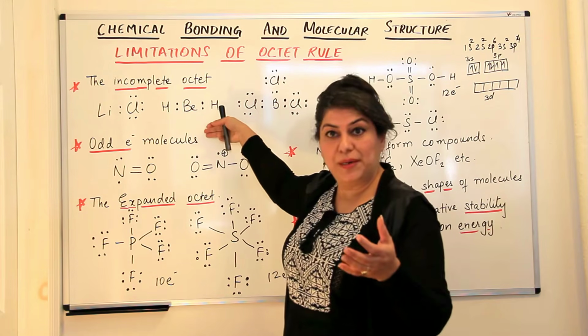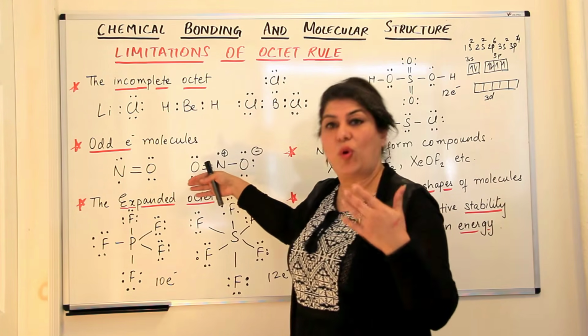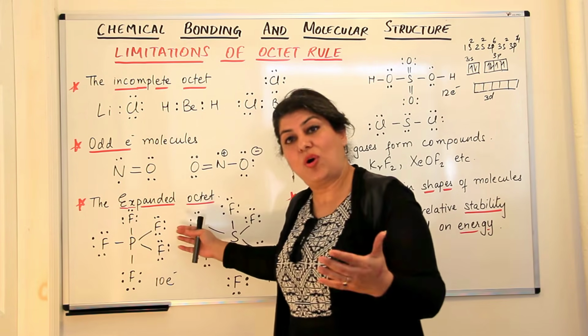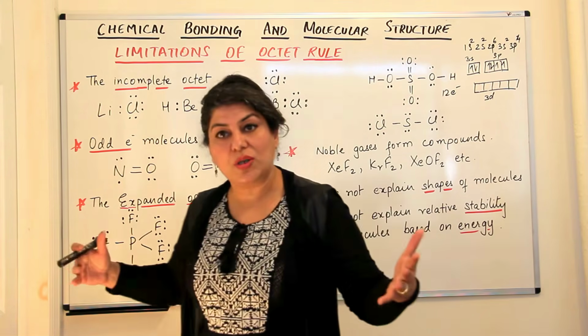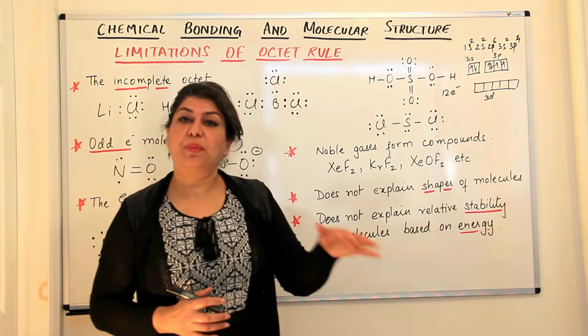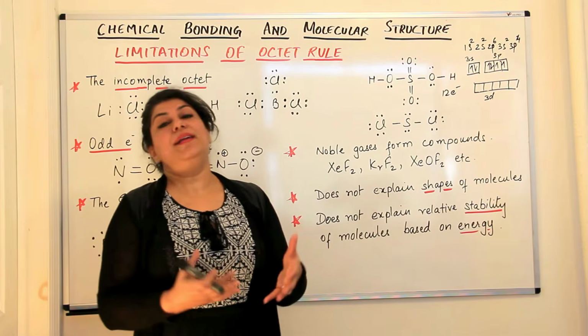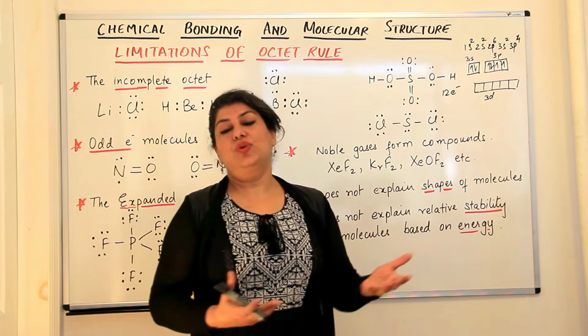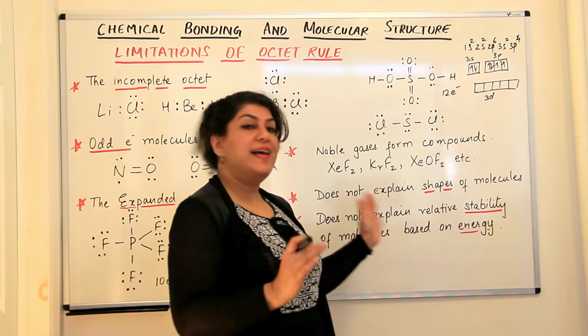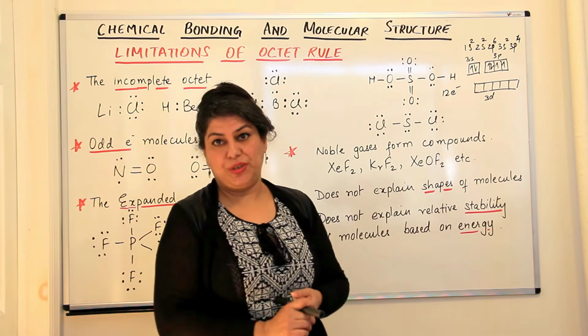You have the incomplete octet, you have compounds which have odd electron molecules, you have compounds in which atoms have an expanded octet, and noble gases which were not supposed to react because of the octet rule. We find them also to be reacting, so the octet rule cannot be the final word. It has a lot of exceptions.